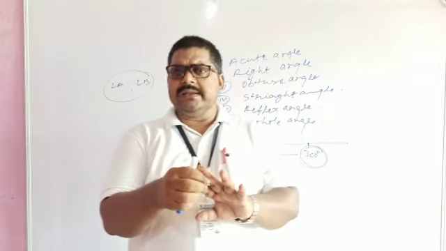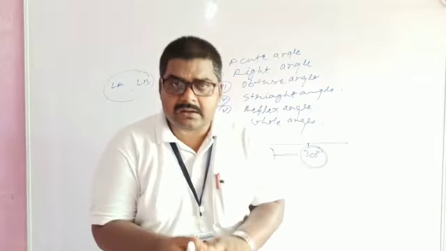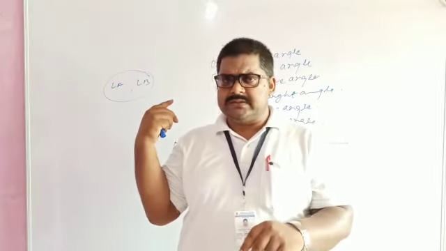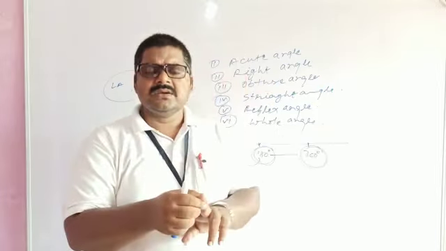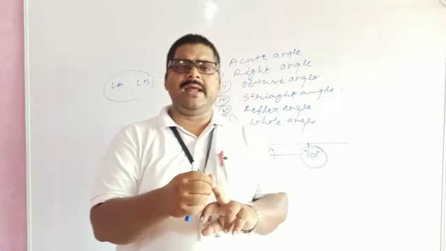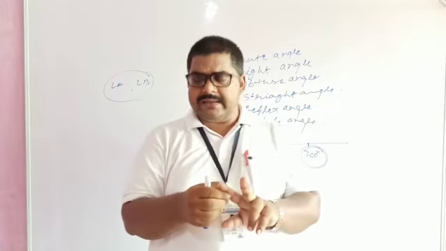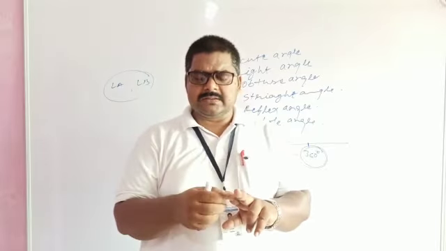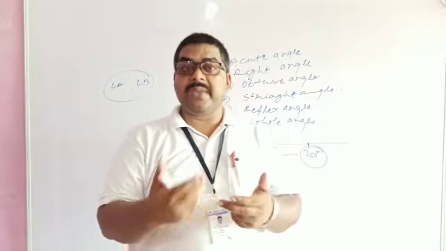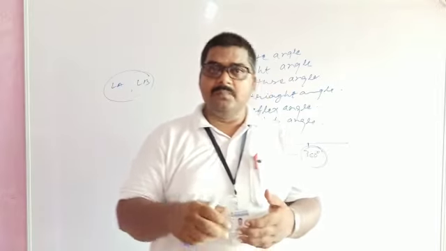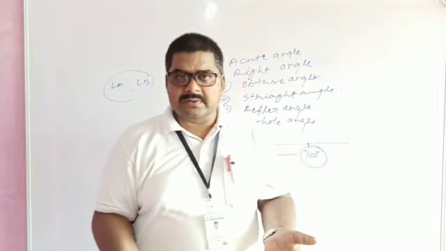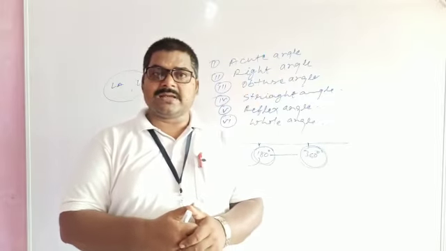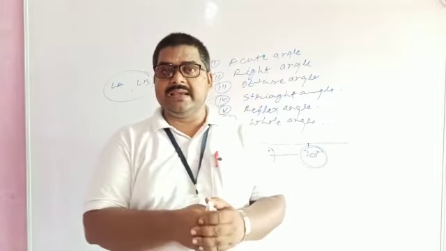Adjacent angles, linear angles, or linear pair. You can just say pair because I am going to discuss two angles, so obviously it is known as linear pair. First is adjacent angles, the pair of angles. Second one is linear pair. Third one is complementary angles. Fourth possibility is supplementary angles. Fifth possibility is vertically opposite angles.